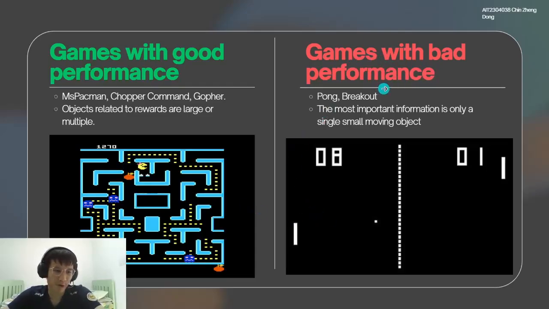However, the model performs poorly on games such as Pong and Breakout. This is because for these two games, the most important information is only a single moving object, which is this tiny ball over here. So this means that when you input this frame into an autoencoder, 99% of the information will be useless. And also, since in variational autoencoders, each token is sampled from a distribution, it adds even more randomness into the latent component. Furthermore, the attention mechanism from the transformer may amplify the noise generated from the autoencoder instead of the real signal. Therefore, in a game where you need to precisely locate the ball's location and its velocity, having this much noise and randomness will cause the model to perform very poorly.